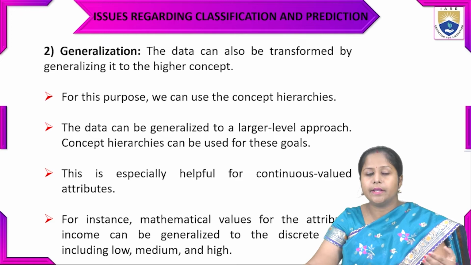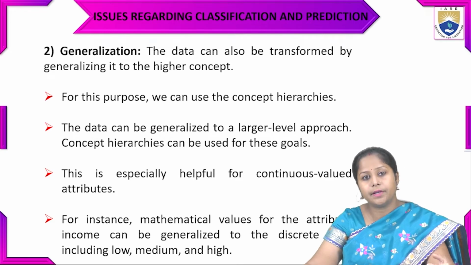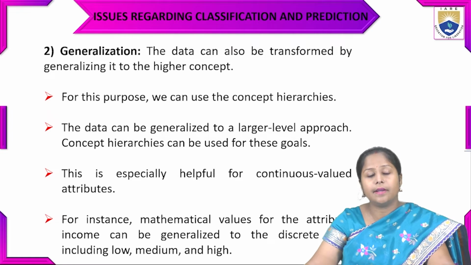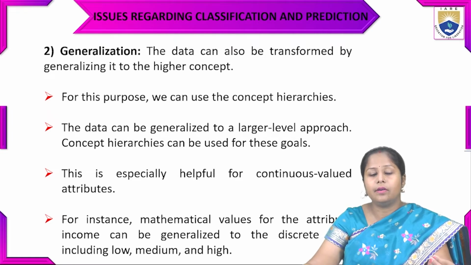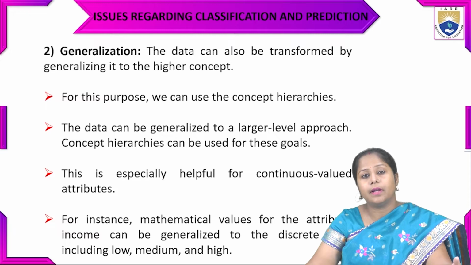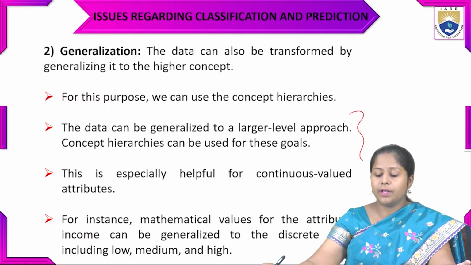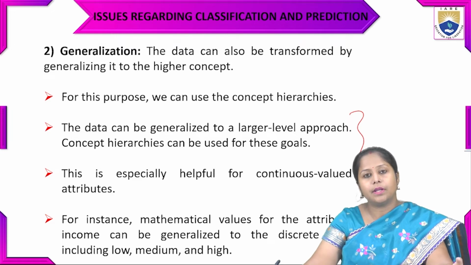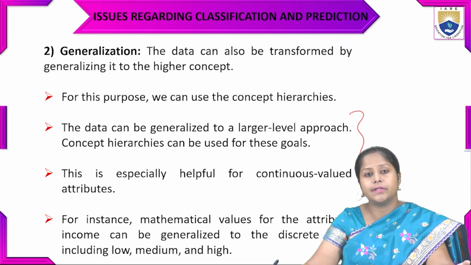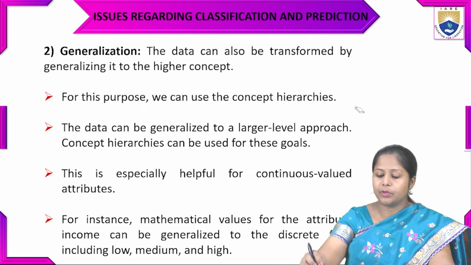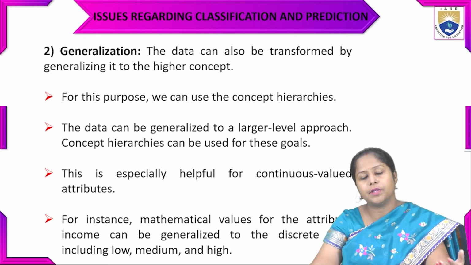The concept hierarchy is nothing but some hidden hierarchy that has a long association with the other attributes. So the data can be generalized to a larger level approach. There will be some tree-like structure that we can call a hierarchy, and that type of concept hierarchy can be used for generalization.